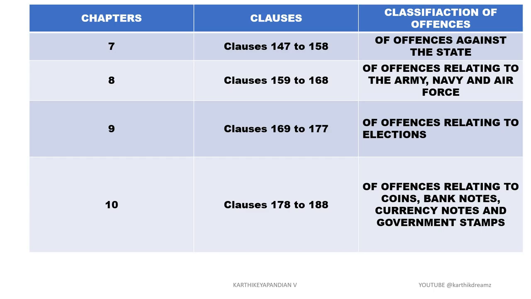in this particular chapter. And chapter 10 is related to clauses 178 to 188, where we have offences relating to coins, banknotes, currency notes and government stamps. Here, counterfeiting coins, government stamps, currency notes or banknotes, all those crimes will be covered. And using genuine or forged counterfeit coins, and possession of forged or counterfeit coins, government stamps and currency notes, all those criminal offences will be included in this particular chapter.